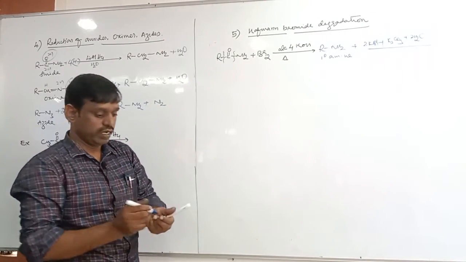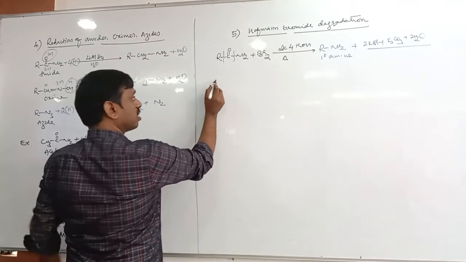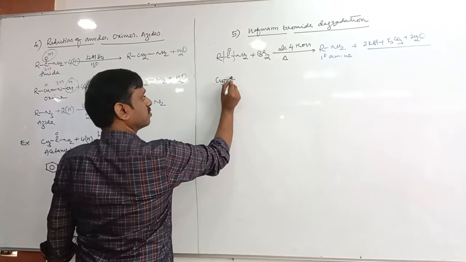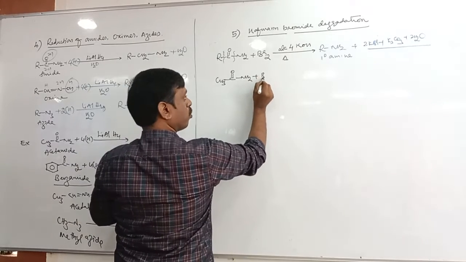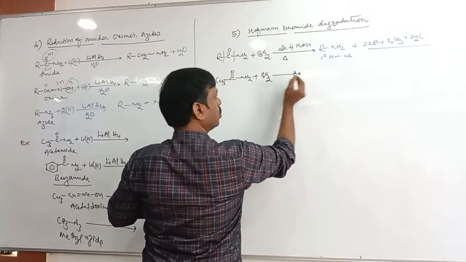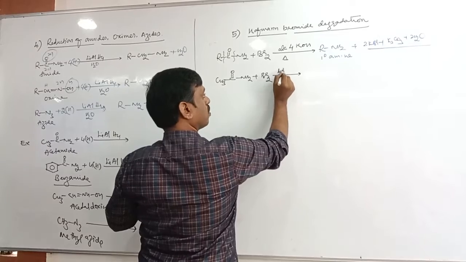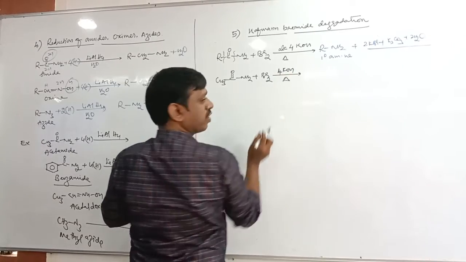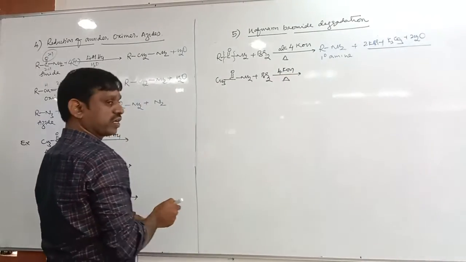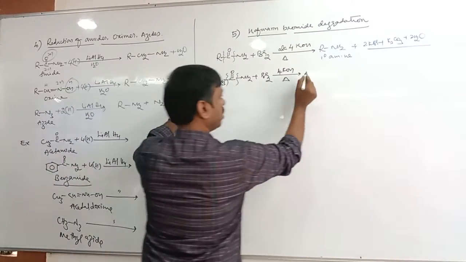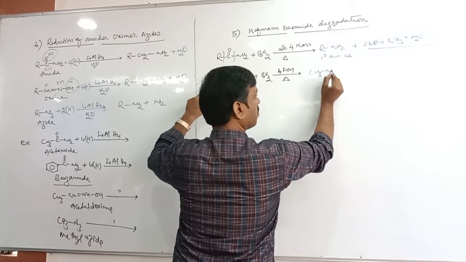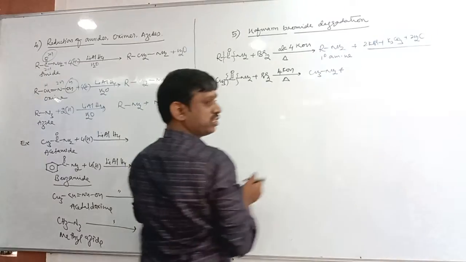Okay, then if you take acetamide, acetamide reacts with bromine Br2 in presence of KOH and heating. Come on, tell me what is the product. You just remove the CO and join methyl and amine, you will get methylamine, and the byproducts are the same.